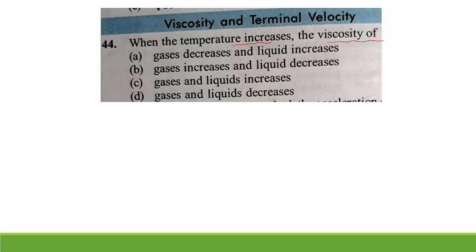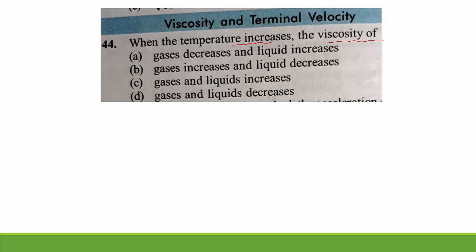Viscosity basically measures the fluid's resistance, how much the fluid can oppose flow. Viscous means resistance. It is a measure of fluid's resistance to the flow. And also it describes internal friction of a moving fluid. Generally for solids we consider frictional force, an opposing force. Likewise in fluids, means in liquids and gases, we use the term viscosity. Viscosity is similar to friction, means opposing force. It opposes flow of the fluid, that may be liquid or gases.